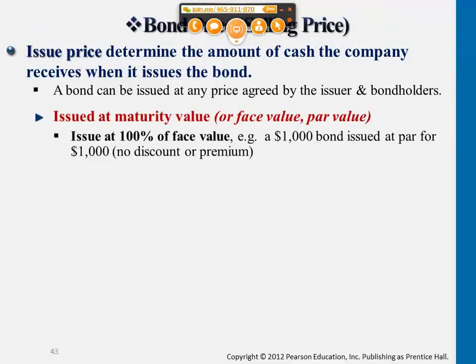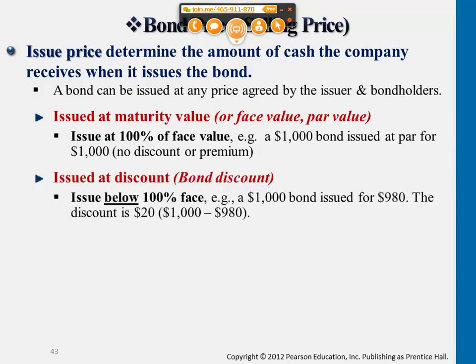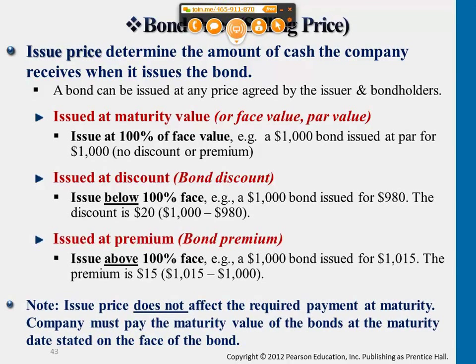Okay, now bonds price. The issue price of the bond may not necessarily be the same as the maturity value, the face value, or par value of the bond. This is why in this chapter there are 3 different cases. We may be issuing a bond at the maturity value. Now you know maturity value means just the face value of the bond.